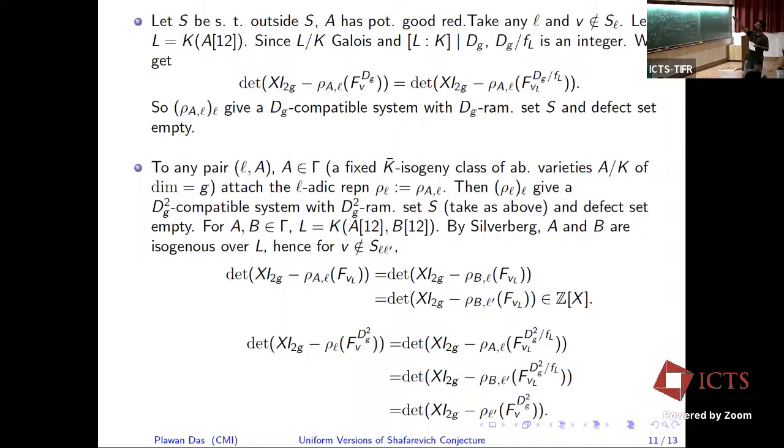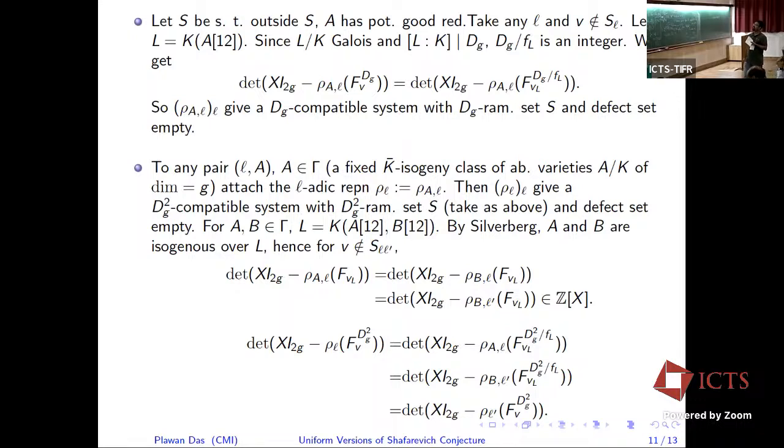What is the motivation for this? The second observation is that in a K bar isogeny class of abelian varieties, this will give an equivalent compatible system. That means for an abelian variety, I can replace all the representations with those of an isogenous abelian variety. If we take a K bar isogeny class, I can also construct a compatible system, not a compatible system but an M compatible system.